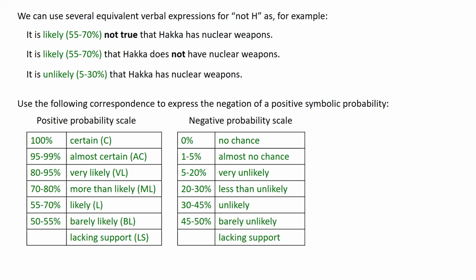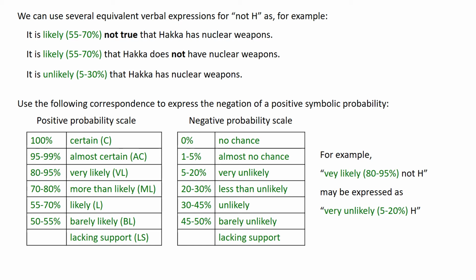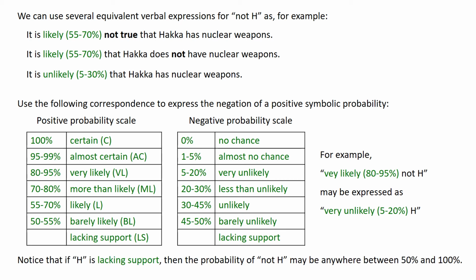We use the following correspondence to express a negation of a positive symbolic probability. For example, very likely 80 to 95% not H may be expressed as very unlikely 5 to 25% H. Notice that if H is lacking support, then the probability of not H may be anywhere between 50% and 100%.